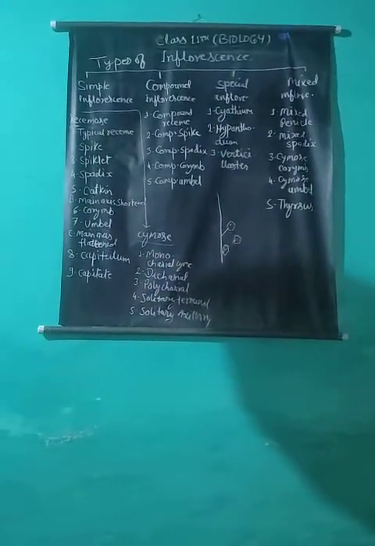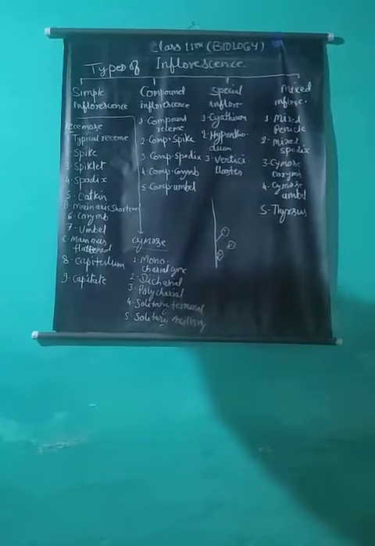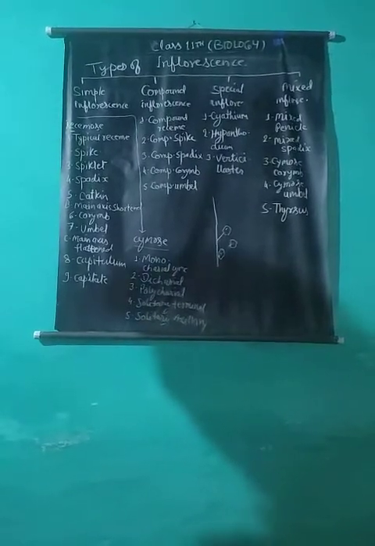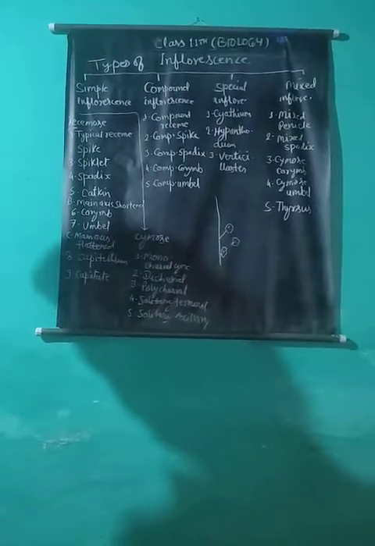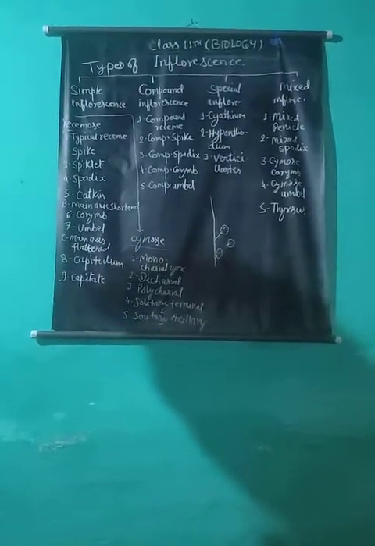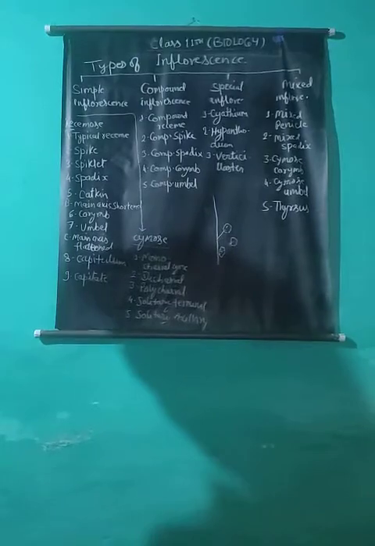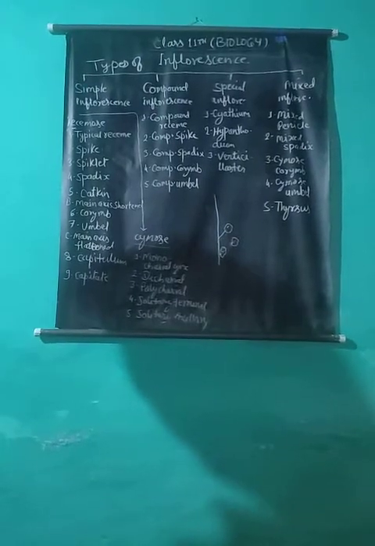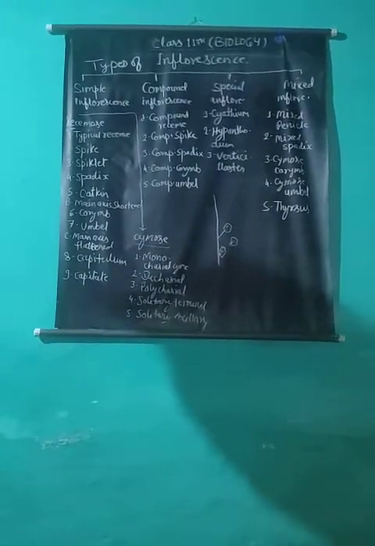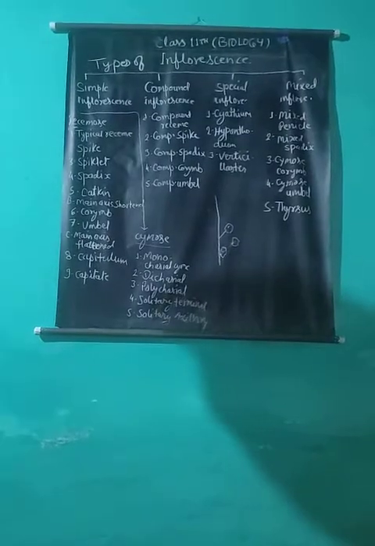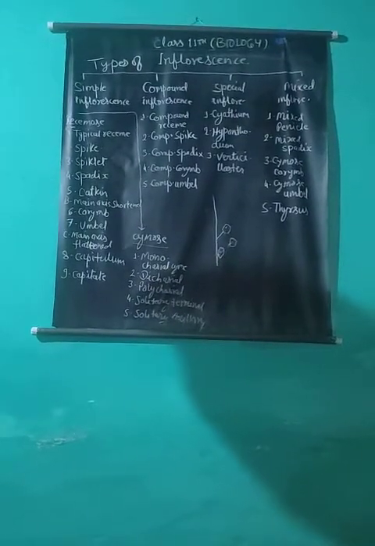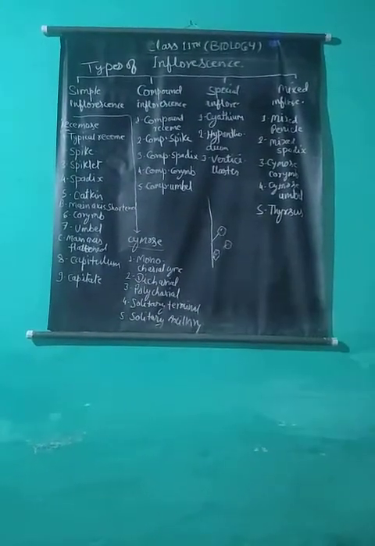It is said to be a spike inflorescence. For example, Amaranthus, Chaulai, Achyranthes, Lajjalu, etc. When the main axis of a spike inflorescence becomes branched and bears sessile flowers, it is called a compound spike.